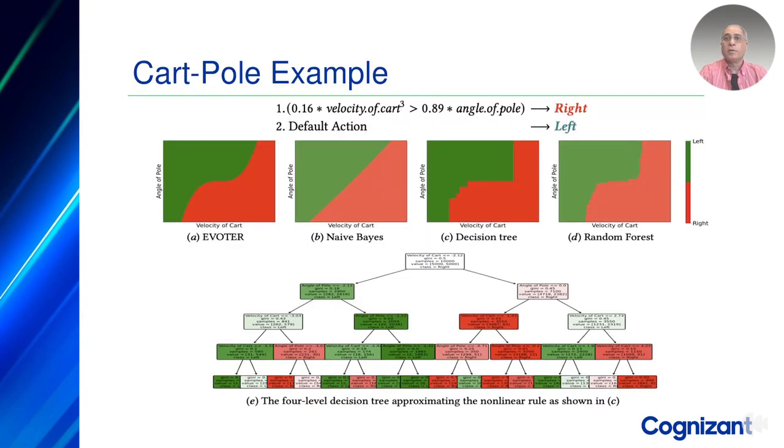Let me show a simple but powerful illustration in the classic cart pole control task. EVOTER evolved this elegant rule: if 0.16 times cart velocity is less than 0.87 times pole angle, go left, otherwise go right. Compare the decision surface to a naive Bayes decision tree or a random forest trained on the same data. Their models are far more complex for their suboptimal performance. EVOTER discovers compact rules that are interpretable and might uncover deeper relations in the feature space.